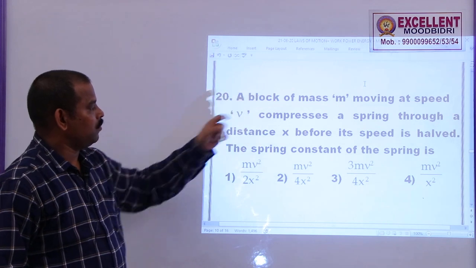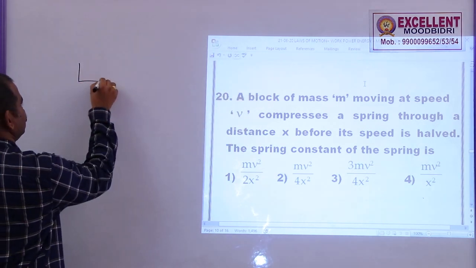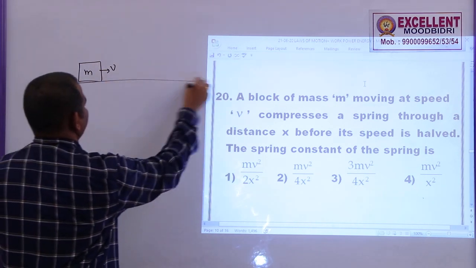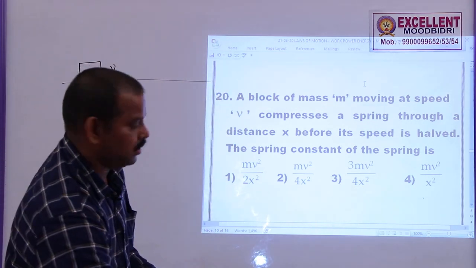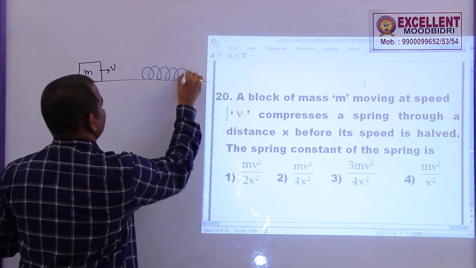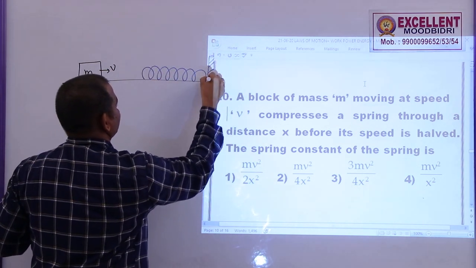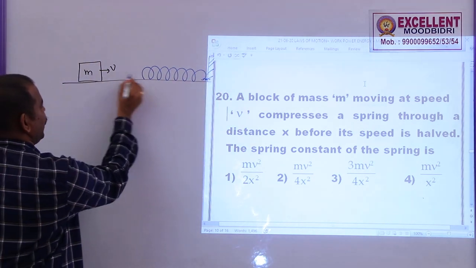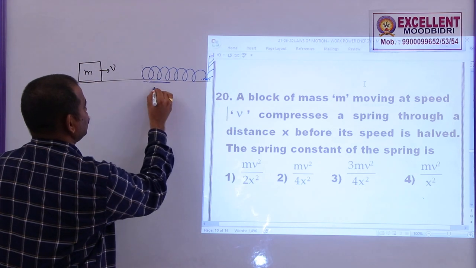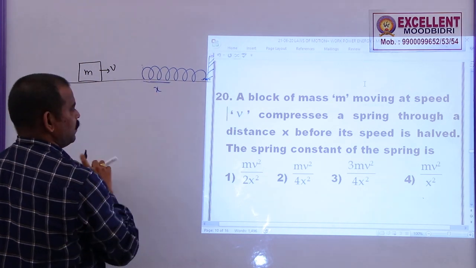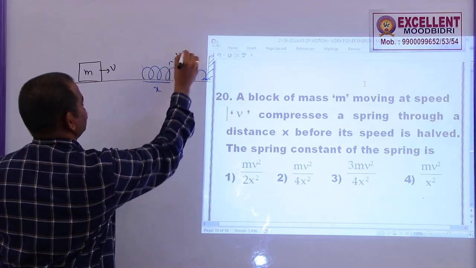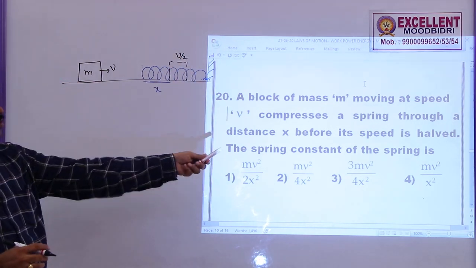A block of mass m moving with the speed v compresses a spring through a distance x. So this is a spring initially. Now, when the block compresses it, it is found that after compressing through a distance x, the speed of the block is halved, that means velocity is v by 2. So what is the spring constant of the spring?